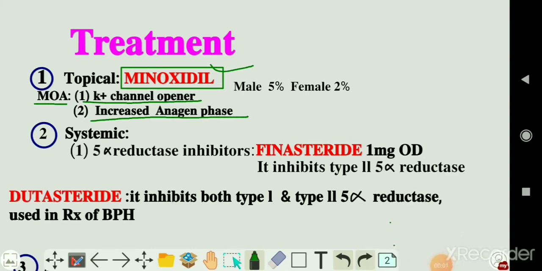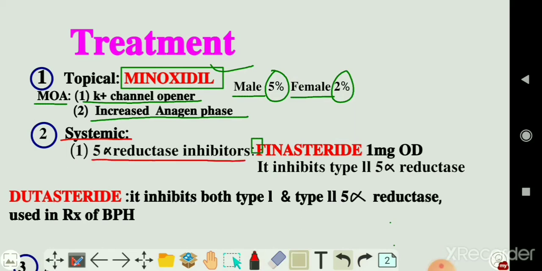Minoxidil is US FDA approved drug, and it is used in both males as well as in females. In case of males, 5% minoxidil is recommended, and in case of females, 2% minoxidil is recommended. But in markets, 10 to 12% minoxidils are also available. We can also give systemic agents like 5-alpha reductase inhibitors, which include finasteride.